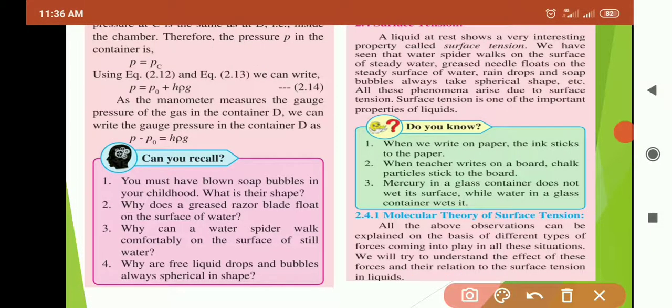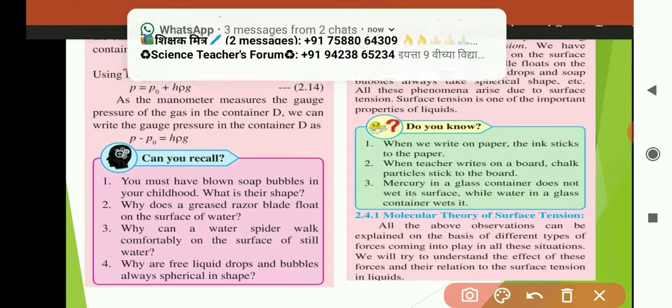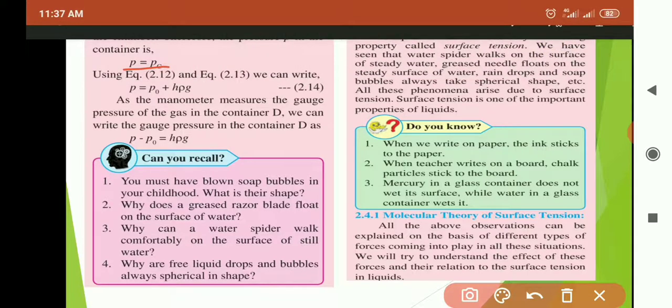Further, the pressure at C is the same as that at B. So P will be equal to PC. Then using equations 2.12 and 2.13 we get P is equal to P0 plus H rho G.